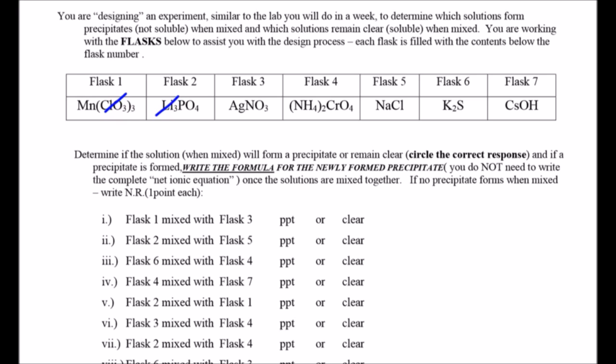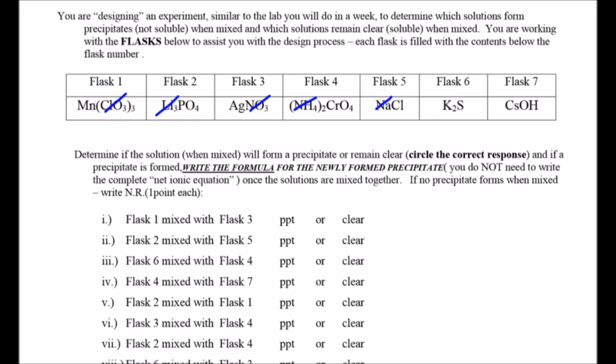What about nitrate? Yeah, we can cross it off. Anytime nitrate's in a compound, it will always be soluble. So I'm crossing off those that will always be soluble. What about ammonium? Always, because it's in group 1A, quote unquote. What about chromate? It likes to form PPTs as well. What about sodium? Cross it out. Group 1A, just that easy.